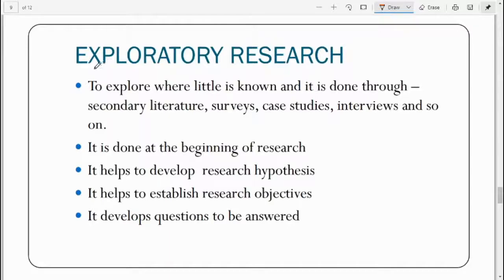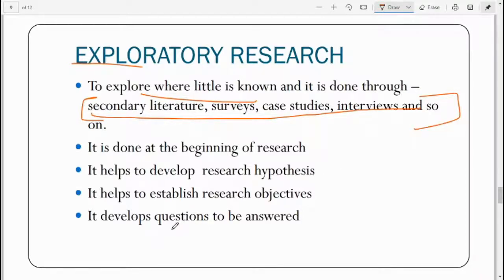exploratory research. Exploratory means to explore where little is known, and it is done through secondary literature, surveys, case studies, interviews, and so on. These are the sources to collect your data, your information, to gather all the work that has been done on that particular topic. For example, on environmental history, very little work has been done. So if you want to do research in that, first you have to acquire the knowledge of whatever research work has been done on it, and after that you can develop your own questions, establish research objectives, and develop a research hypothesis.